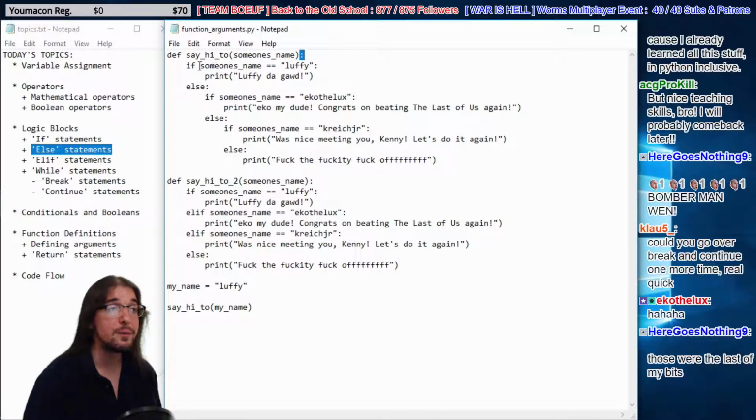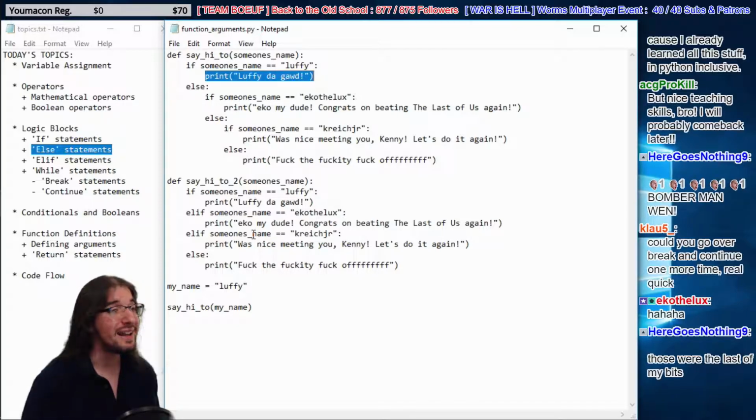So once again, we have here an if statement. Here's a conditional statement with a logical test. Is this true or not? That's a logical test. It results in a Boolean. So in this case, someone's name is equal to Luffy. This results in true. That's a Boolean value. There's a colon there, so it means we're going to indent some more. Else statements, you guys know the deal. I'm sorry, I'm kind of repeating myself here.